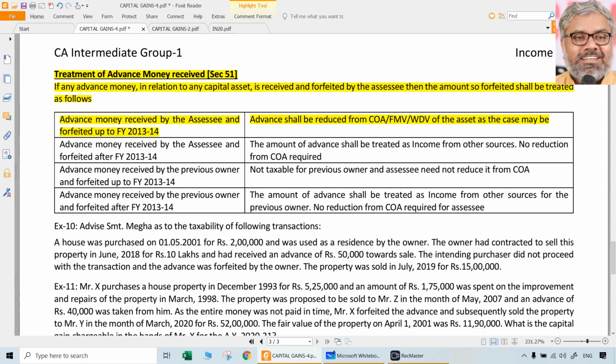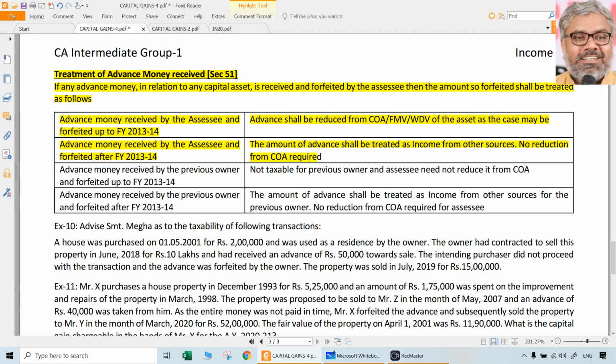That is one problem, and that problem is rectified. We don't have to worry. It is rectified for advance money received and forfeited by the SSE after financial year 13-14, in other words, from 1/4/2014 onwards. Up to 31st March 2014, advance money received and forfeited shall be reduced from the cost of acquisition, and after reducing only, indexation should be applied. Then, what if the advance money is forfeited on or after 1/4/2014? Then there is nothing to reduce, nothing to do. Simply, that is chargeable to tax under the head income from other sources. In other words, there is no relationship with capital gains at all, which is correct.